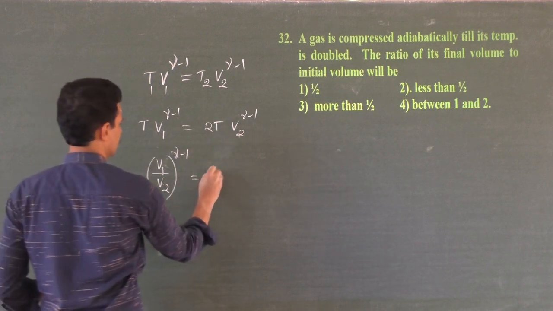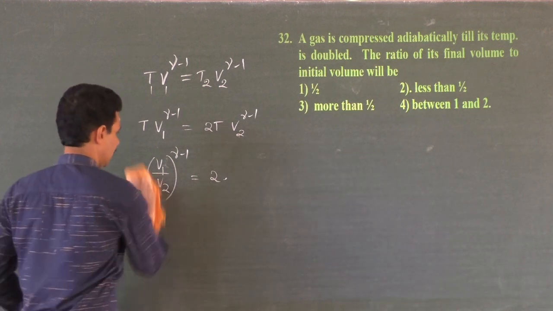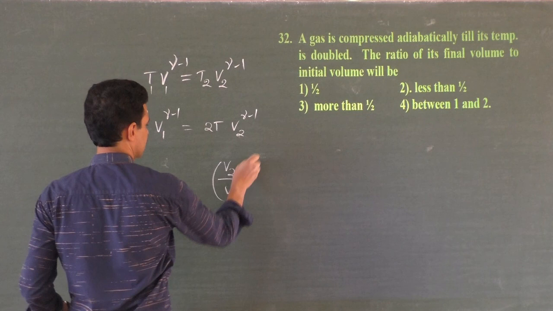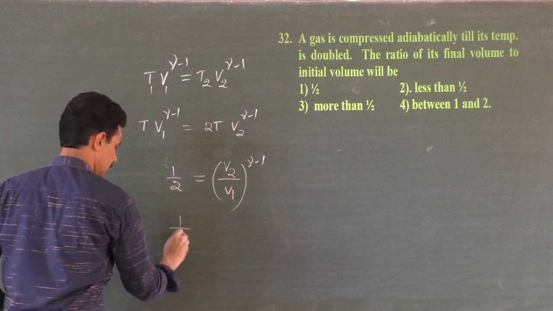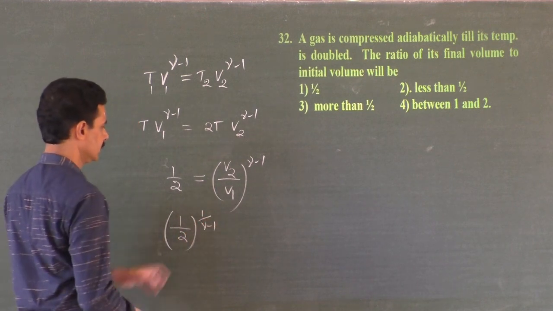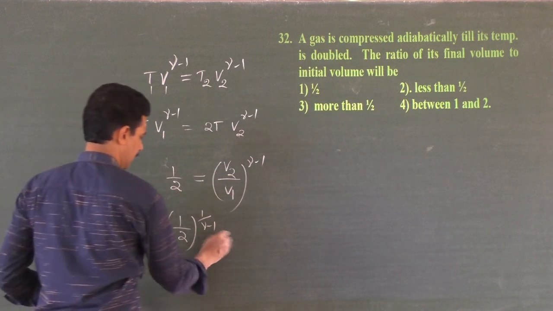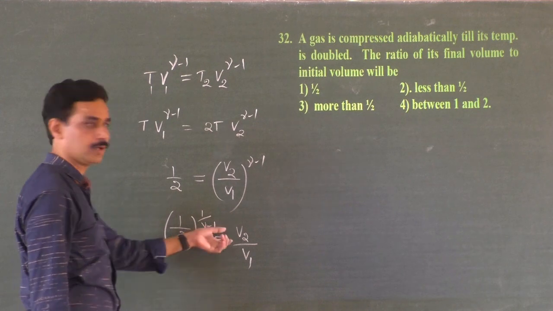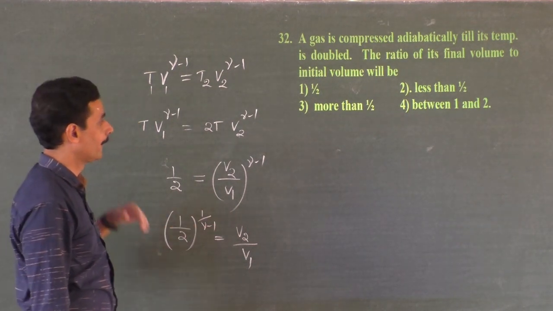I'll bring this here. That is equal to 2. Ratio of final volume to initial volume, V2 by V1, is equal to 1 by 2 to the power 1 by gamma minus 1. If you have square here, square root. If you have cube here, cube root. So what is the ratio of final volume to the initial volume? 1 by 2 to the power 1 by gamma minus 1.